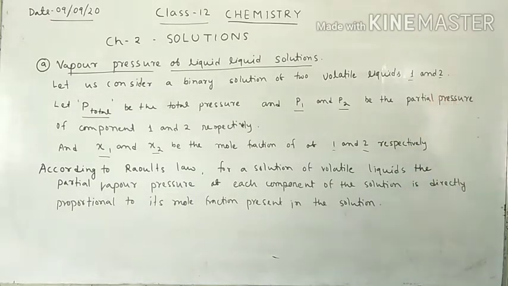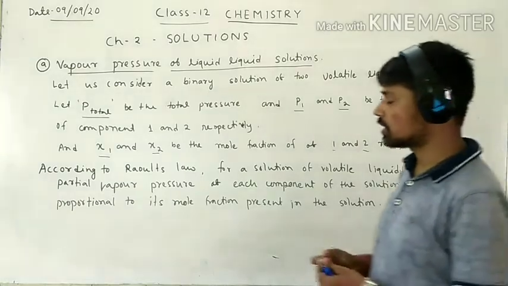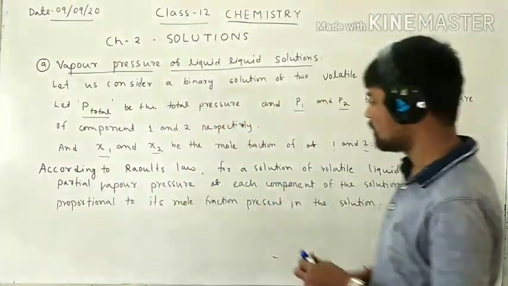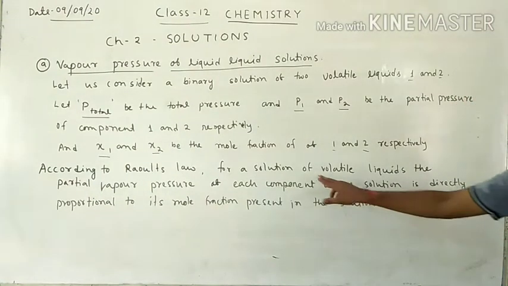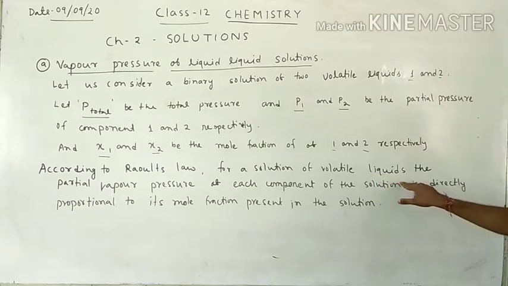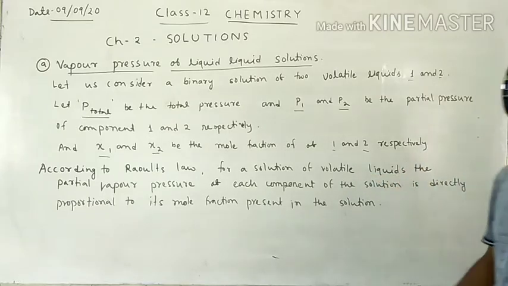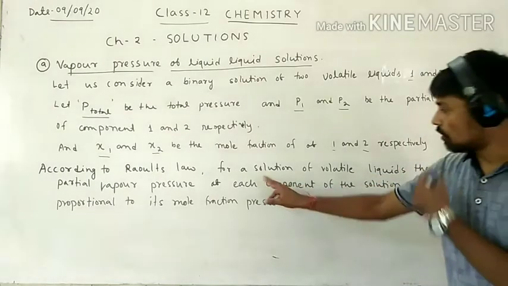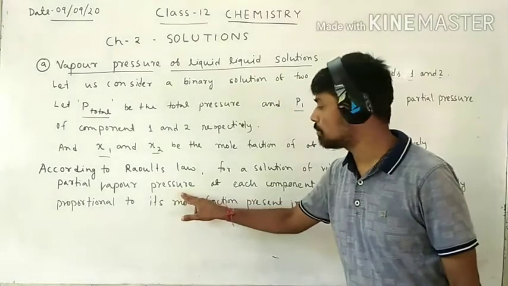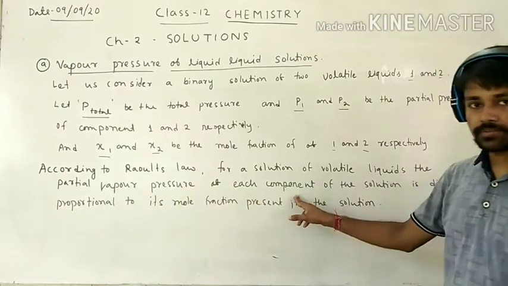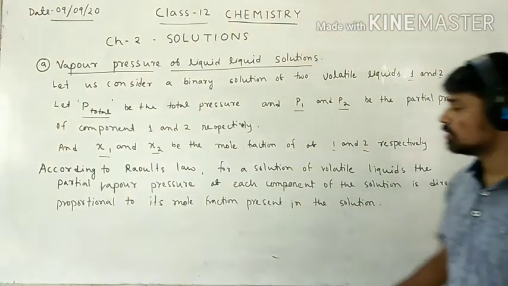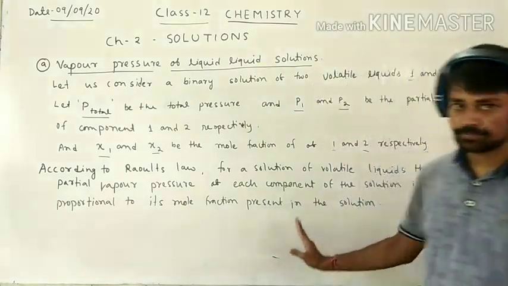After this, according to Raoult's law, which is very important, for a solution of two volatile liquids, the partial vapor pressure of each component of the solution is directly proportional to its mole fraction.